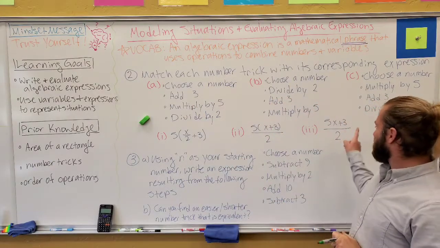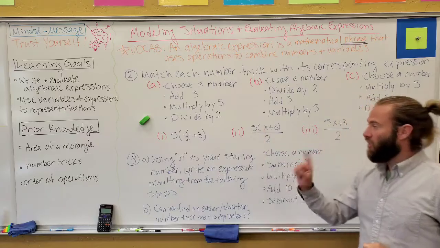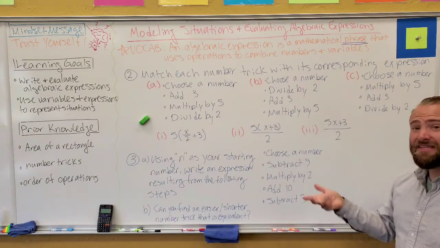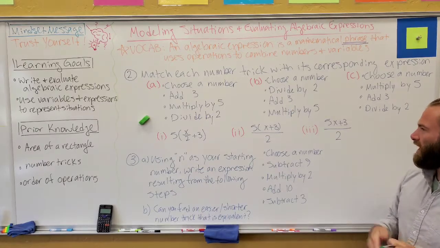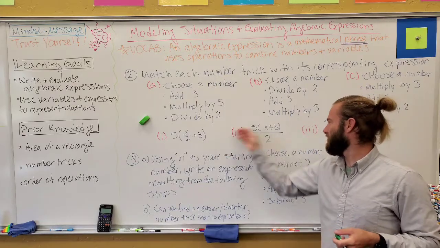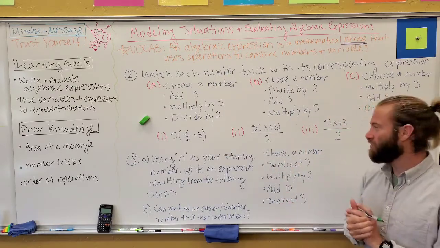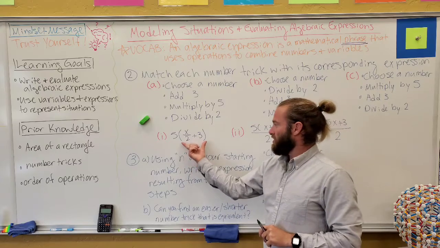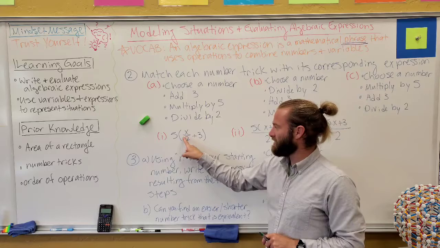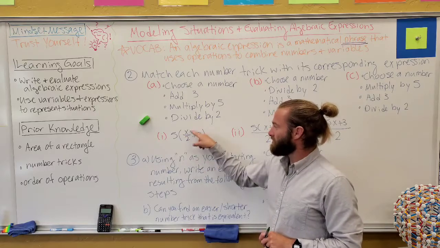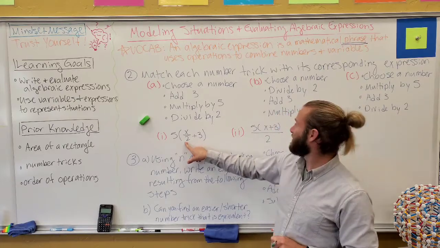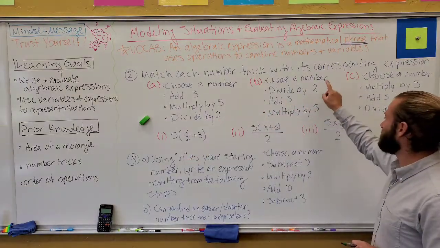So remember that each of these things, even though they involve the same numbers, they're all doing the calculations in a different order. Actually, it's the same numbers and the same calculations. So it's kind of up to you if you'd rather just think about writing the expression, or maybe you want to start with one of these and then just say it out loud what the order is. I'll do that. So here's parentheses mean do this first, right? And then inside of here, I need to do the division first, right? So this is choose a number, divide by 2. And honestly, maybe we already have our answer at that point. Does one of them have a first step, divide by 2? Oh yeah, it's that one.